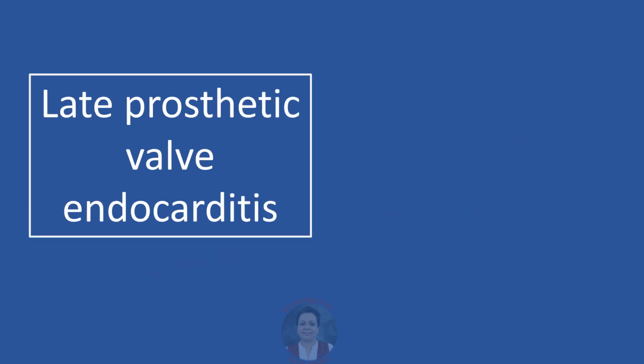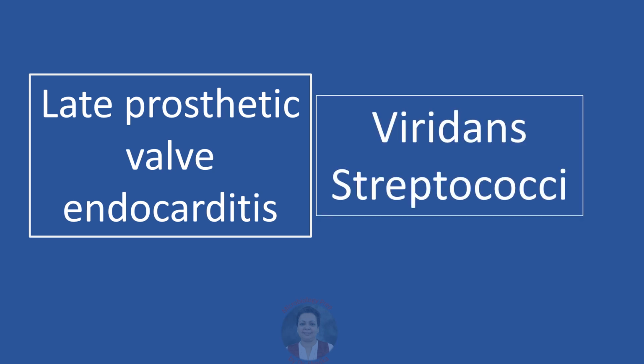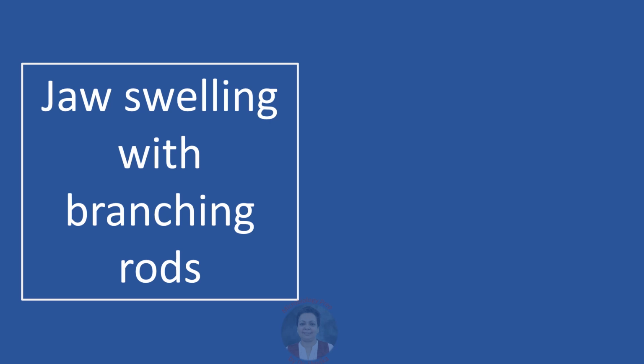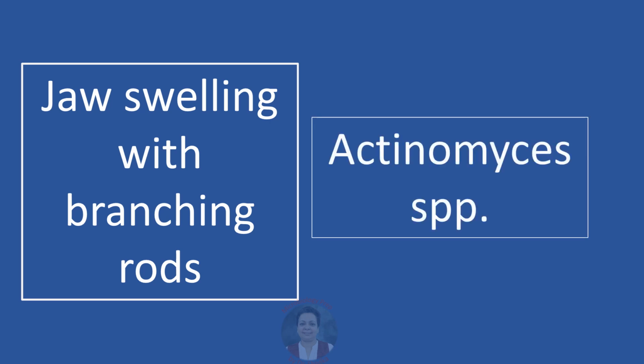Prosthetic valve endocarditis presenting beyond 12 months of surgery, the most common organism is the viridans streptococci, which are the alpha hemolytic gram-positive cocci in chains, which are catalase negative. A patient with a swelling in the jaw, and on microscopy we are seeing branching rods, which are gram positive, very slender. The likely agent is Actinomyces species causing actinomycosis, that is cervicofacial actinomycosis, also called lumpy jaw.